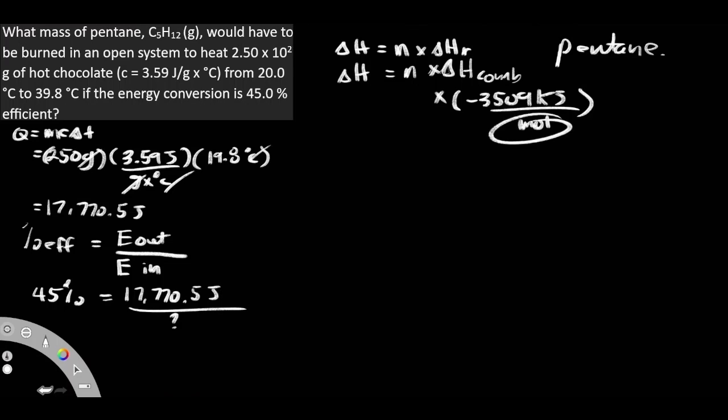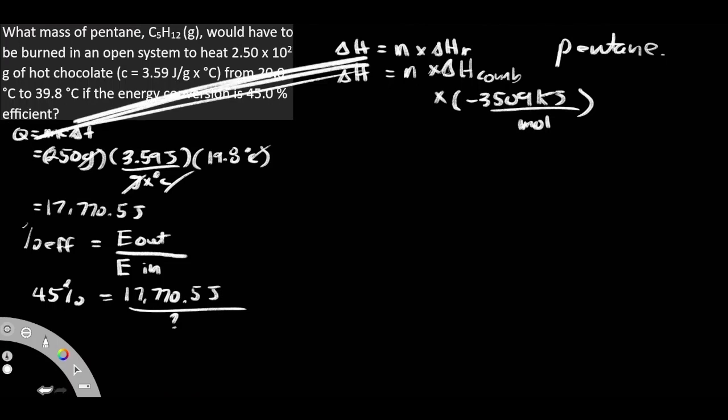Okay, so obviously we want to keep the amount of moles here. That means we have to get this delta H value and figure it out. Well, delta H is going to be the amount of energy that is being released and put into our Q. Now, ideally, we would want that to be a perfect ratio, right? Whatever amount came out from the system goes into the surroundings of the hot chocolate, but we can't add that particularly well together because it's only 45% efficient. But we've actually already done that over here.